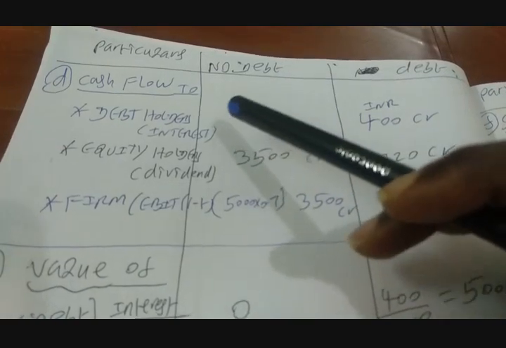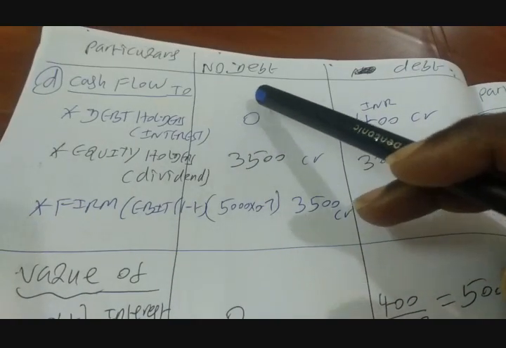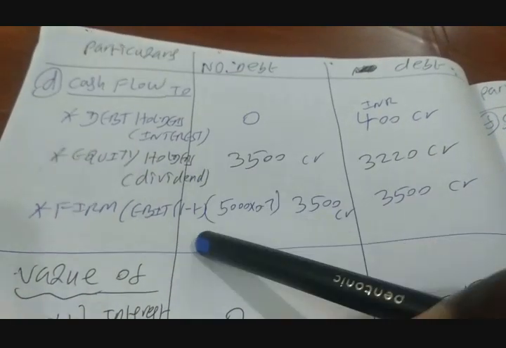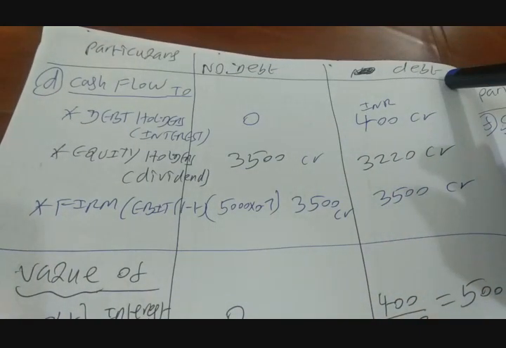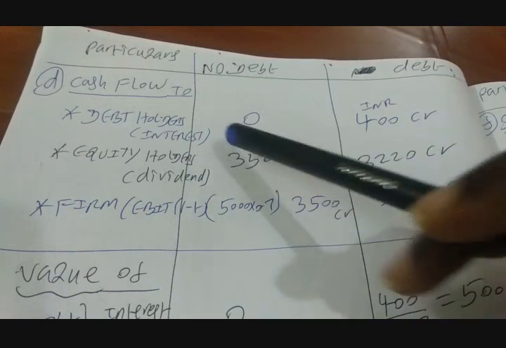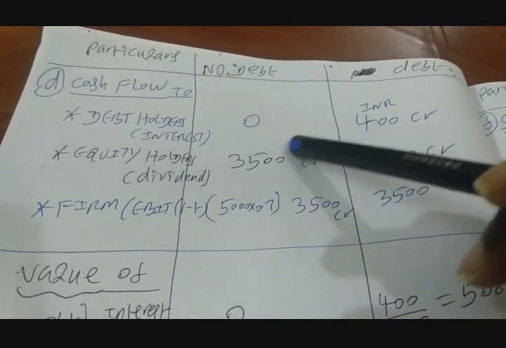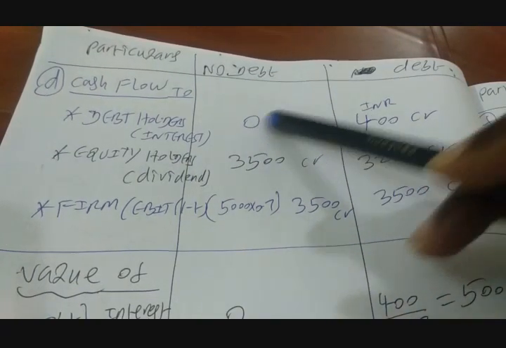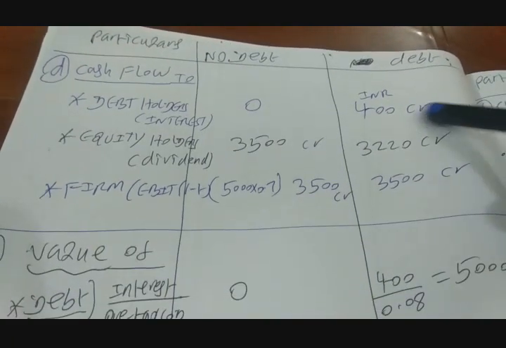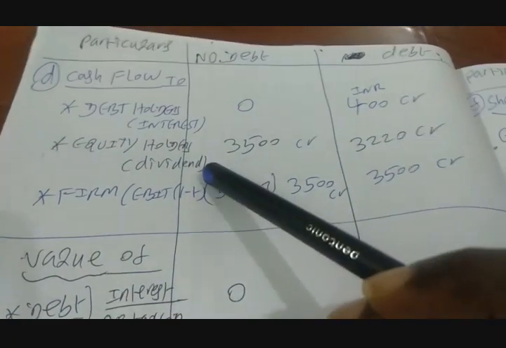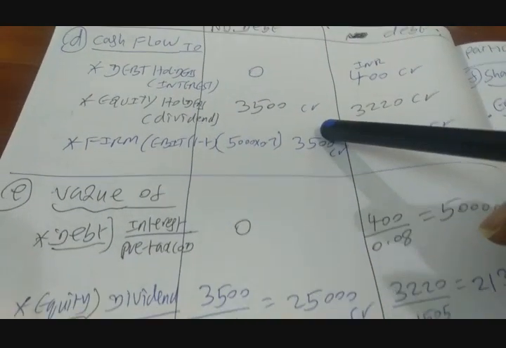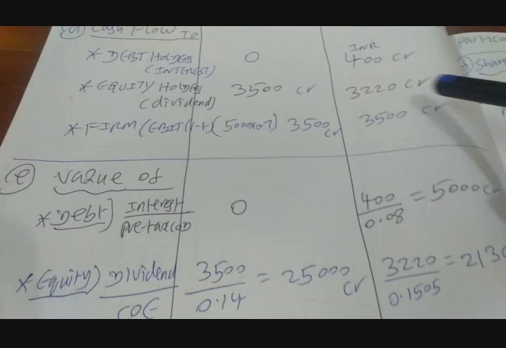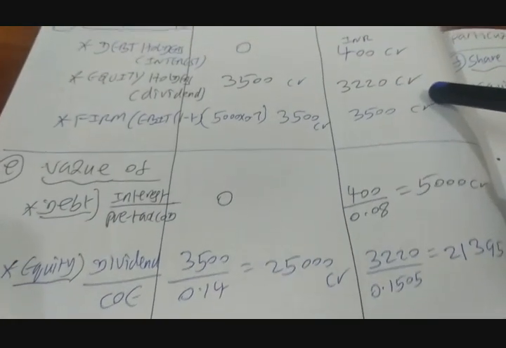The next question is, what is the impact on cash flow to debt holders, equity holders and firm, right, when there are taxes? So no debt scenario or option. Debt holders, basically interest is a cash flow. For no debt scenario it is 0. For debt scenario it is INR 400 crores. Equity shareholders, dividend is the only cash flow. Under the no debt option it is 3500 crores. Under the debt option it is 3220 crores.